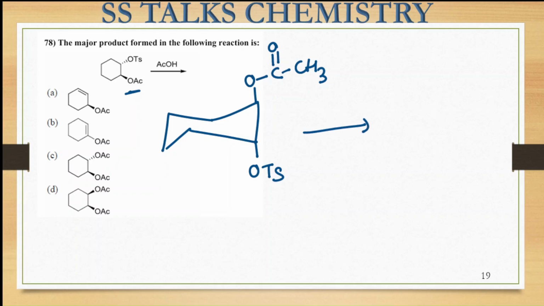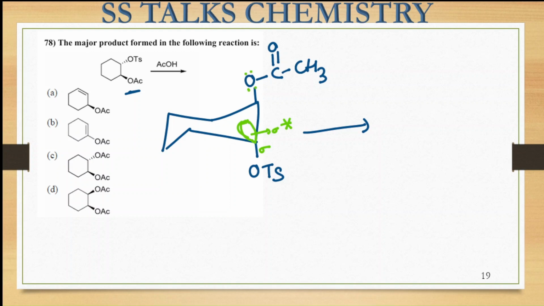So here you can see this OTs group, the sigma bond is present over here. Here is the sigma star of it, right? In the above plane, this is its sigma star. Right now this OAc group that is present is in the parallel position to the sigma star of this OTs group. So what can happen?